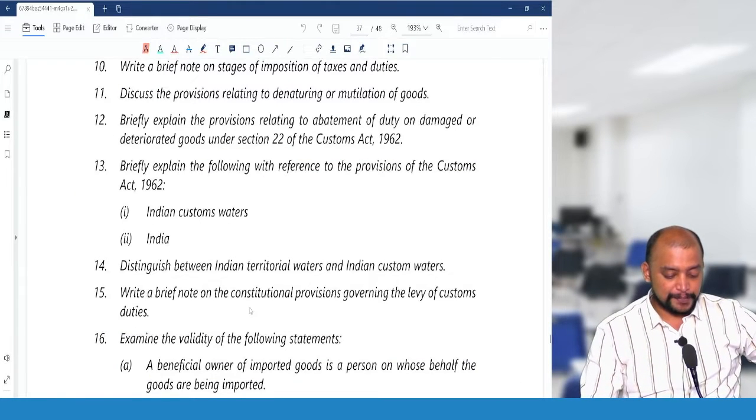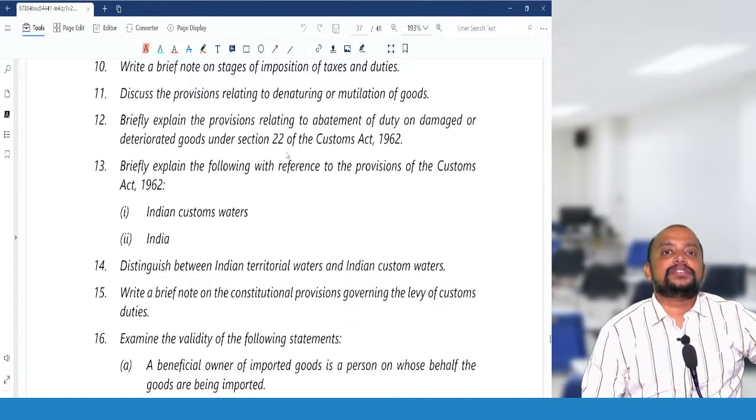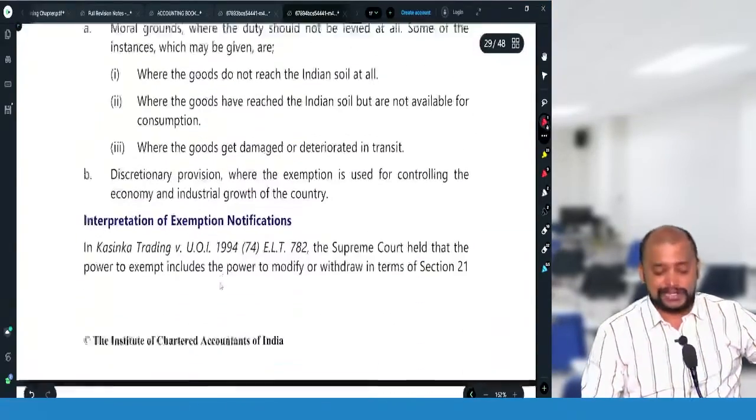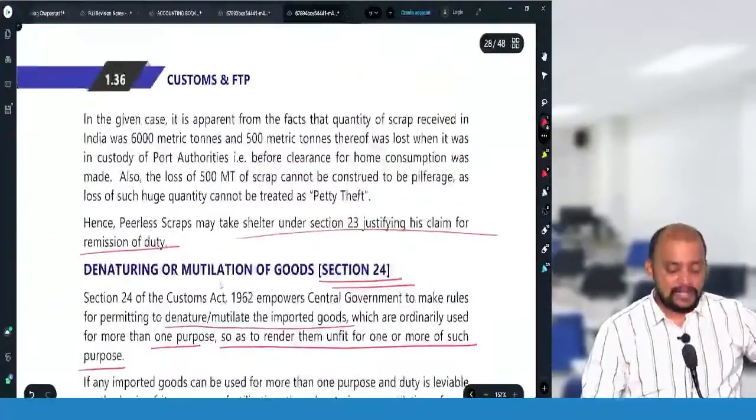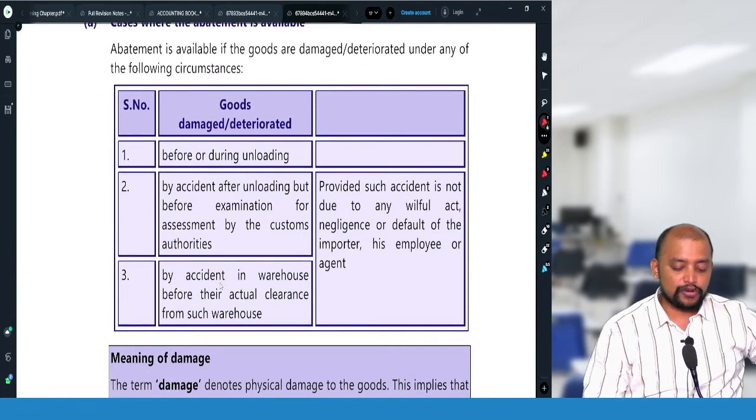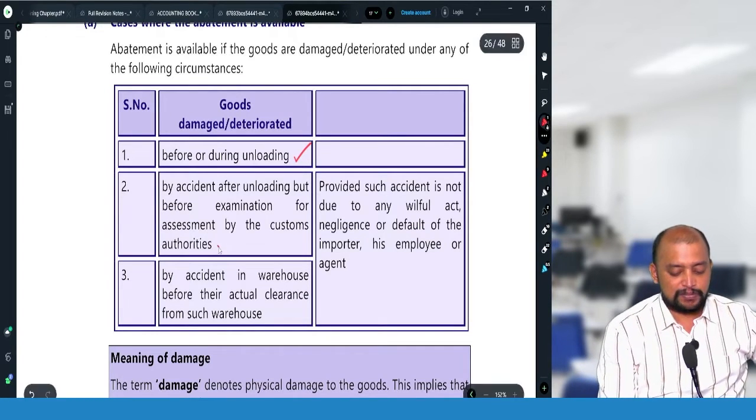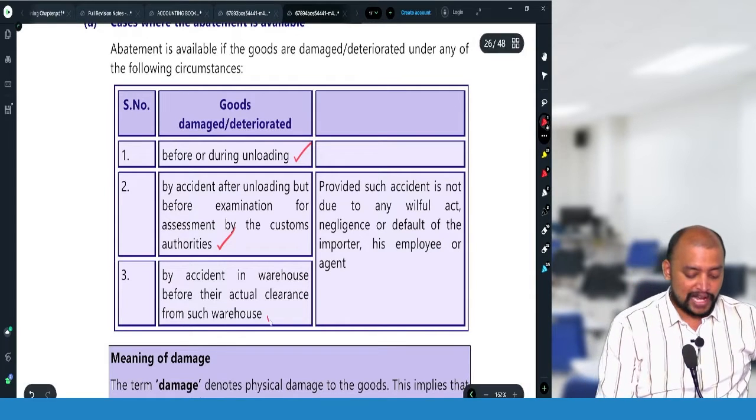Then next: briefly explain the provisions relating to abatement of duty on damaged or deteriorated goods under section 22. In case the imported goods are damaged or deteriorated before or during unloading, or by accident after unloading but before examination for assessment by customs authorities, or by accident in a warehouse before actual clearance.